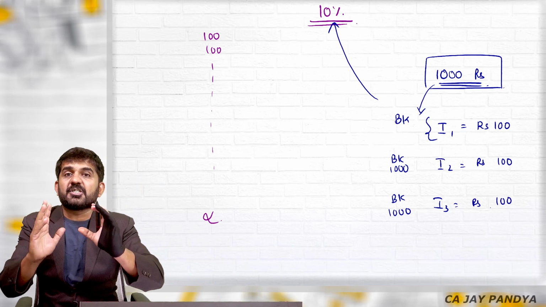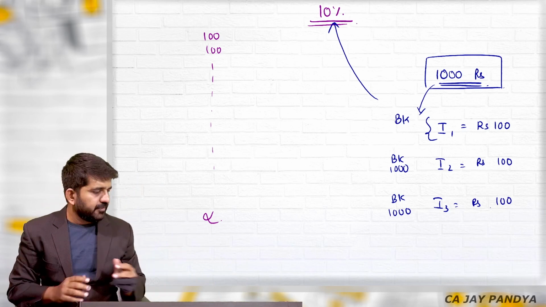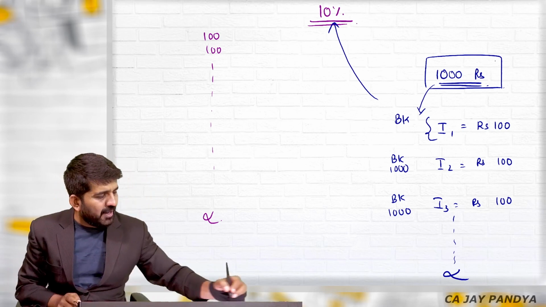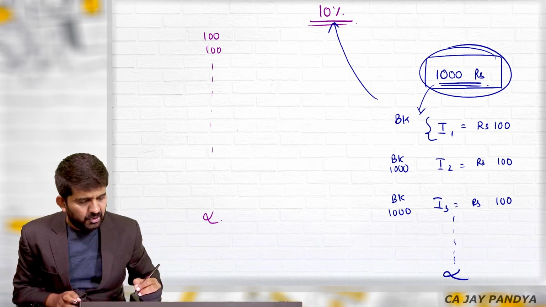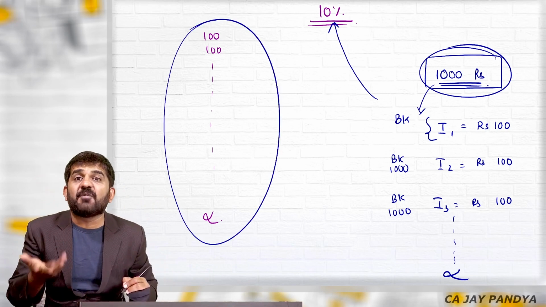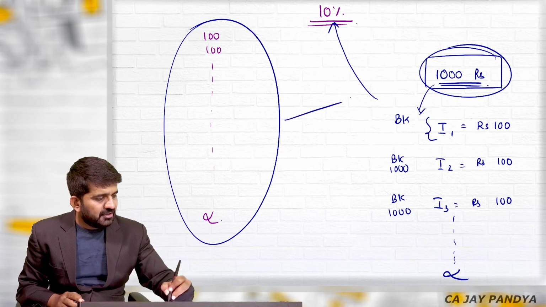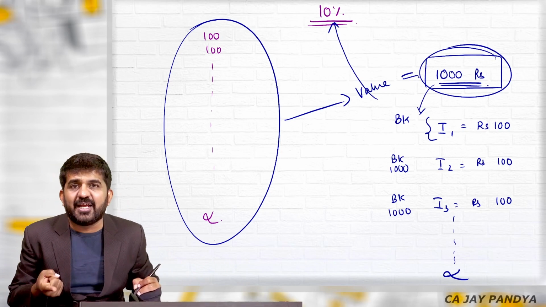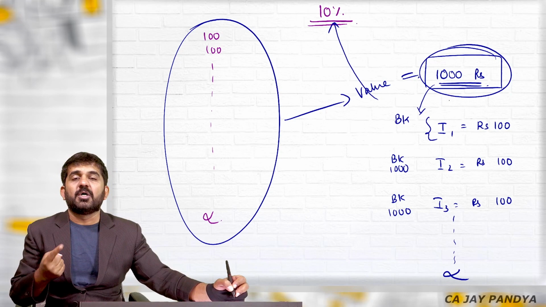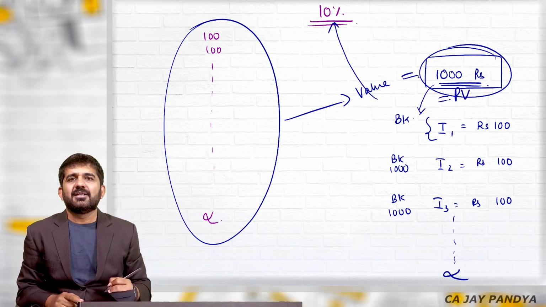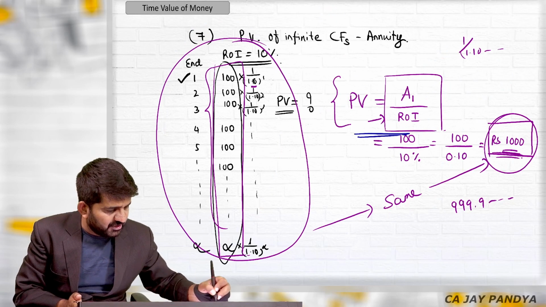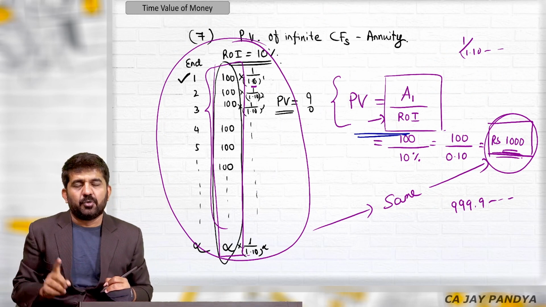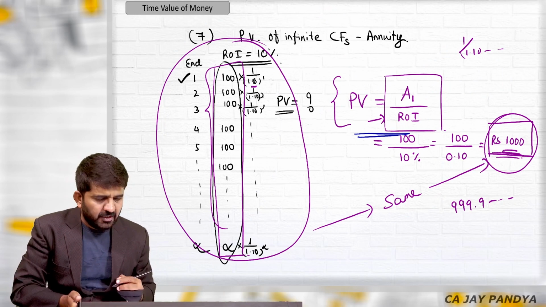I am assuming 10% remains constant for an infinite period of time. When will this end? This will never end. So whether you are having 1000 rupees today with you, or you are having 100 rupees for an infinite period of time every year, the value is the same. And so 100 rupees for an infinite period of time every year is equal to 1000 rupees today. And so even financially this formula is correct. Present value of annuity, that is equal cash flow, is amount of first year divided by rate of interest. This is the seventh one.